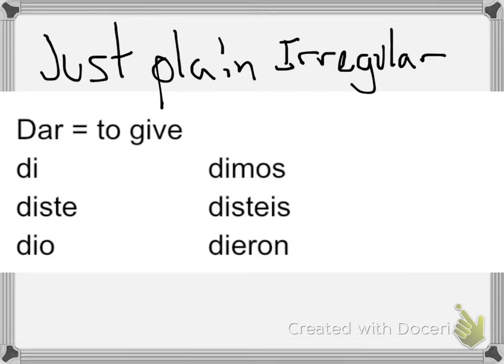Okay, so when you conjugate the verb dar in the preterite, in the yo form you get di, then you have tú diste, then usted, él, and ella dio, nosotros dimos, vosotros disteis, and ustedes, ellos, and ellas dieron.